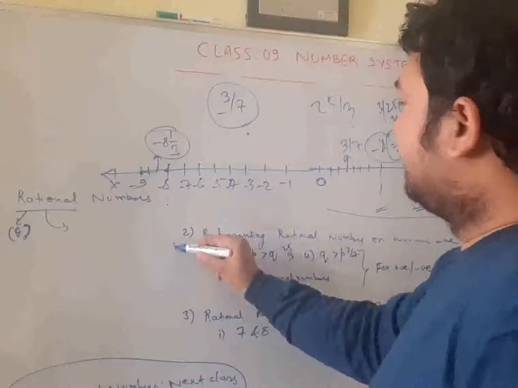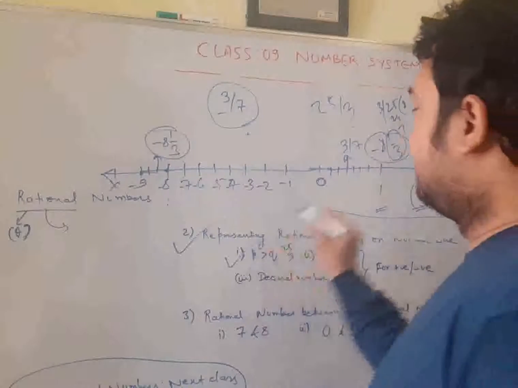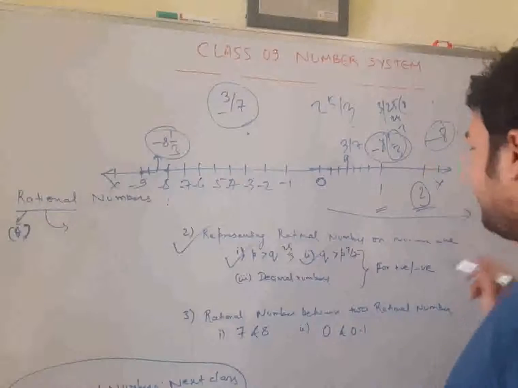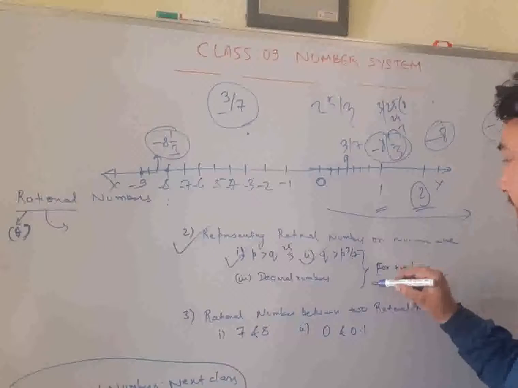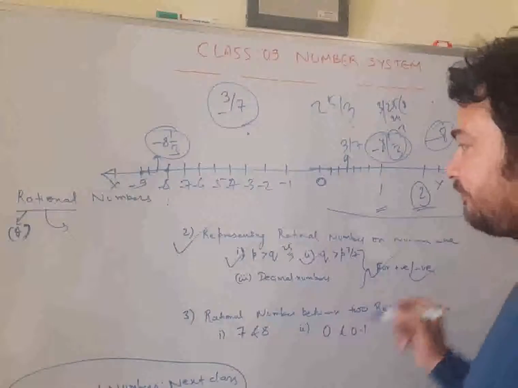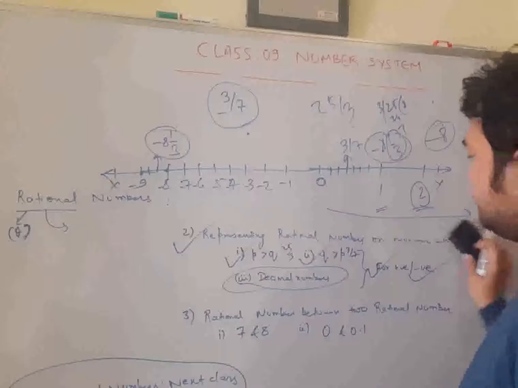Is that clear so far? So we have seen representing the rational number on the number line. We have seen when the numerator is greater. We have seen the case when the denominator is greater. We have seen the case when both of them are positive, and the case when both of them are negative. Now left is the decimal number. Decimal numbers are very easy to represent.